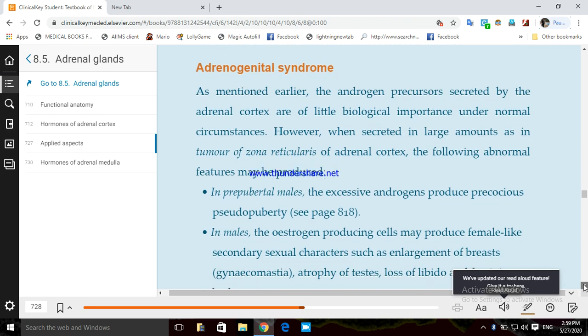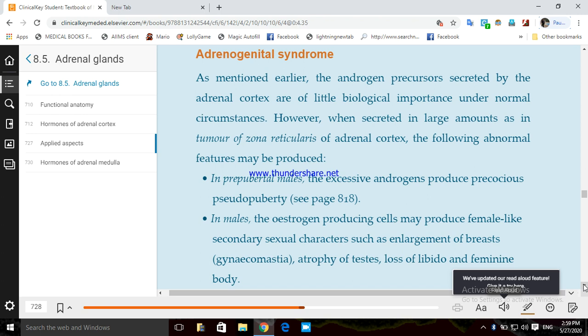Now the last part is androgenital syndrome. As mentioned earlier, androgen precursors secreted by the adrenal cortex are of little biological importance under normal conditions. So in the female, nothing will happen. Androgens are secreted, but they will not cause anything unless secreted in excess, as in androgenital syndrome.